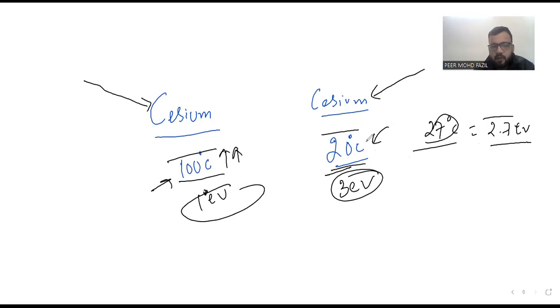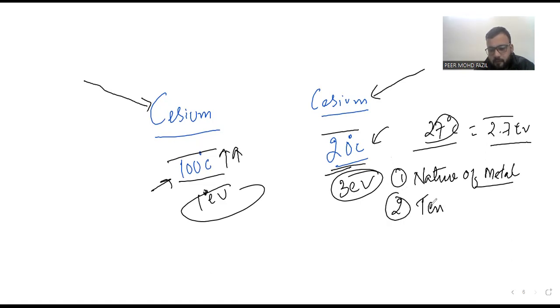So the second parameter on which work function depends, the first being the nature of the material or type of metal, whether electropositive or negative, is the temperature. Okay, dear students, is this clear to you? One more thing is impurity.